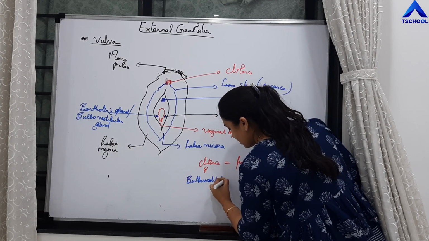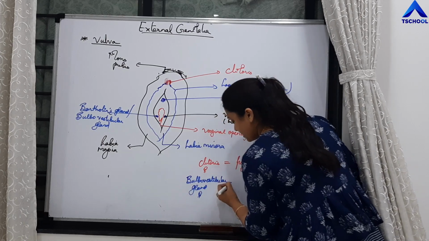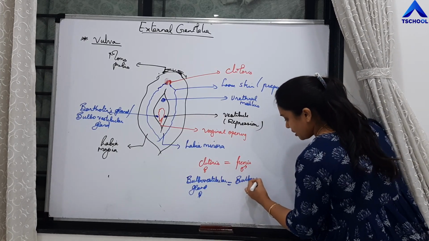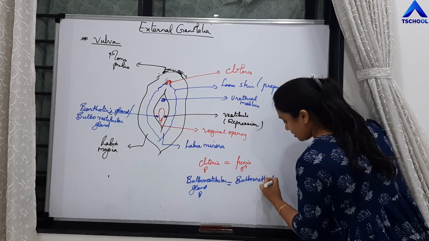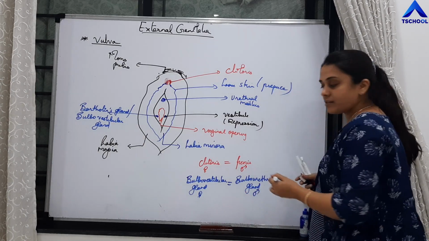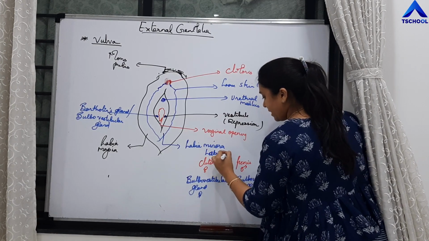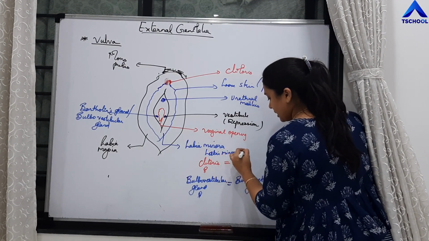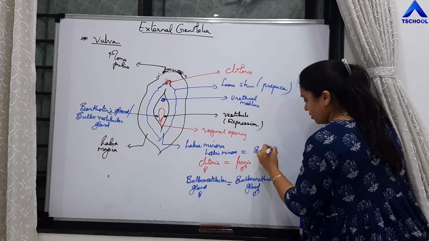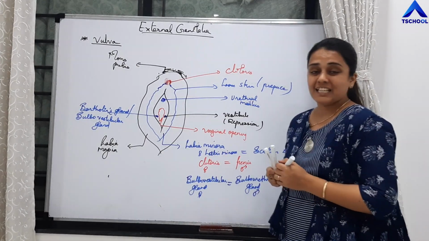Bulbovestibular gland in case of females is homologous to bulbourethral gland in case of males, and labia minora is homologous to scrotum of males, right? So these are the questions which can be asked.